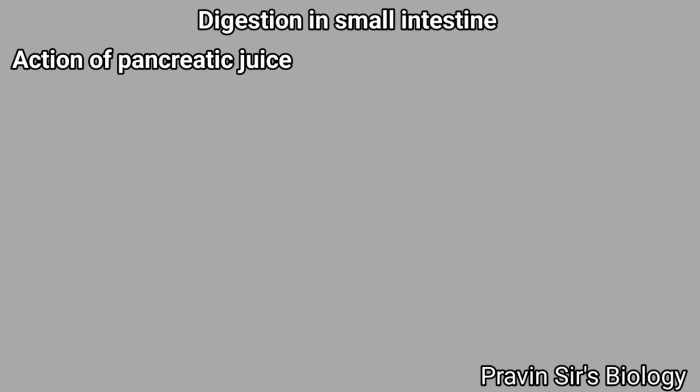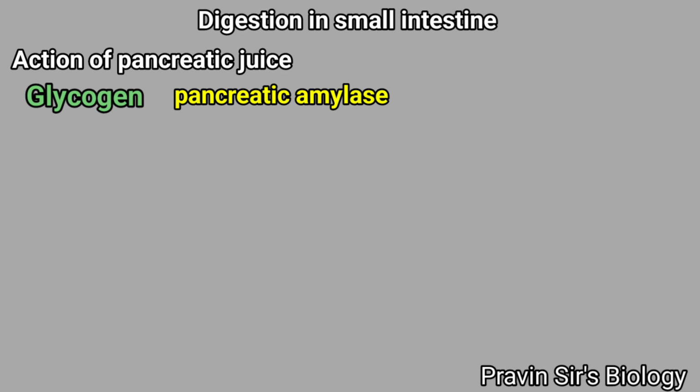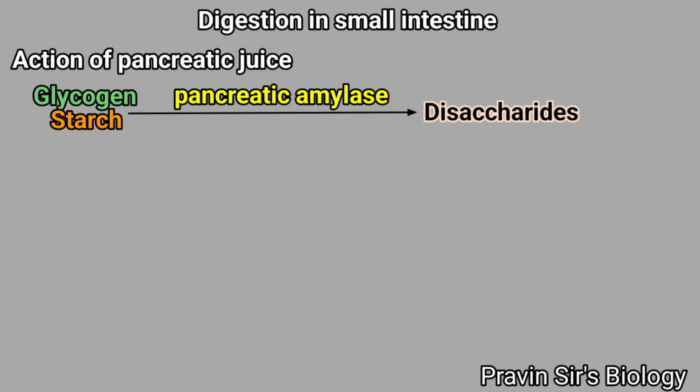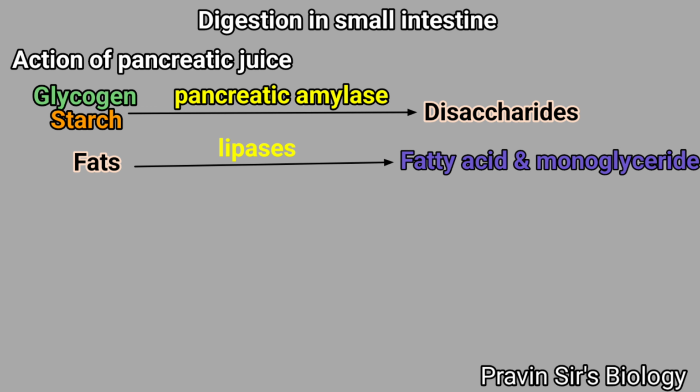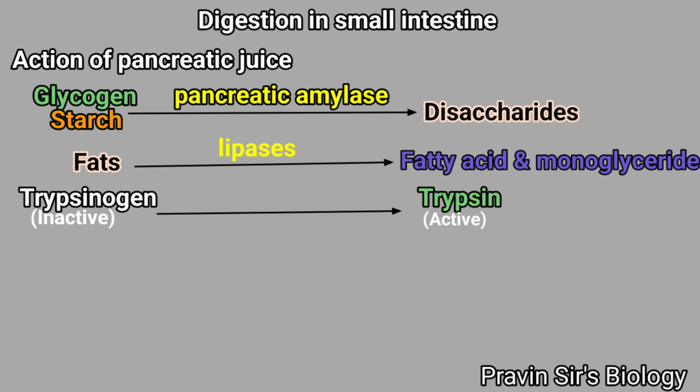Action of pancreatic juice. Pancreatic amylase acts on glycogen and starch and converts those to disaccharides. Lipases hydrolyze fat molecules into fatty acid and monoglyceride. Inactive trypsinogen present in pancreatic juice is converted to its active form trypsin.